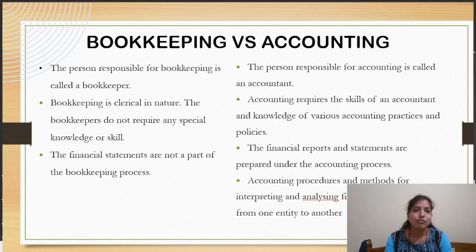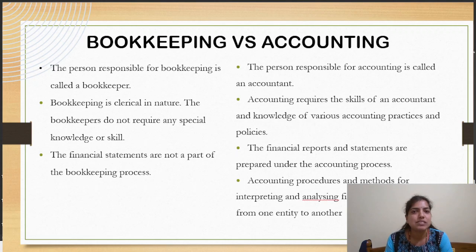It's not enough if you just go on writing the entries. You have to understand which transaction will be recorded under what head and how much to record under those transactions. What is the impact of this transaction on other aspects of accounting? You have to understand the accounting, only then you will understand how to maintain the records.